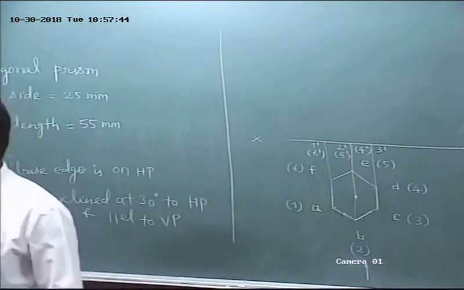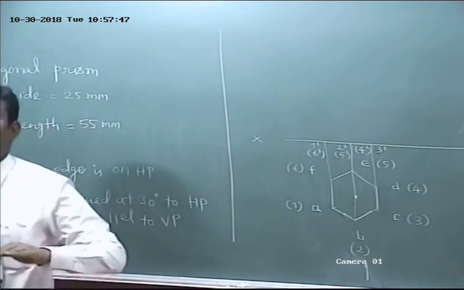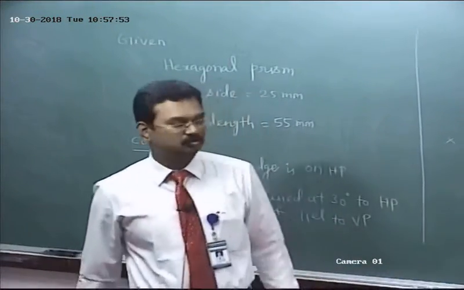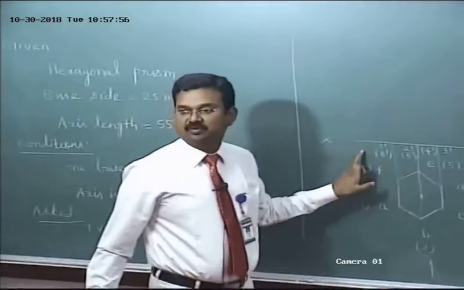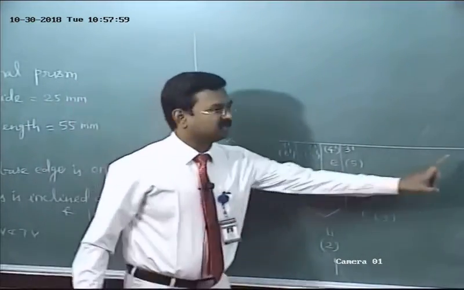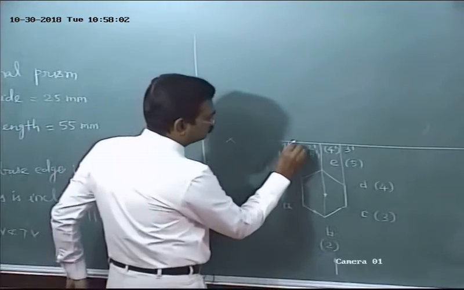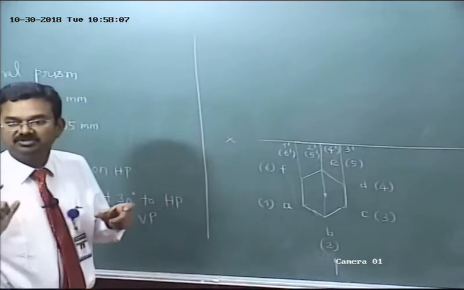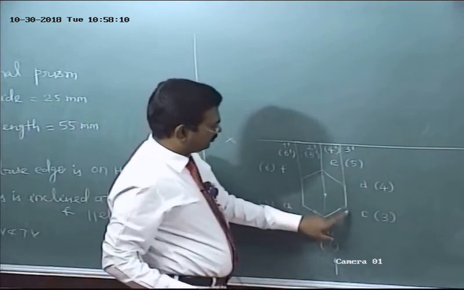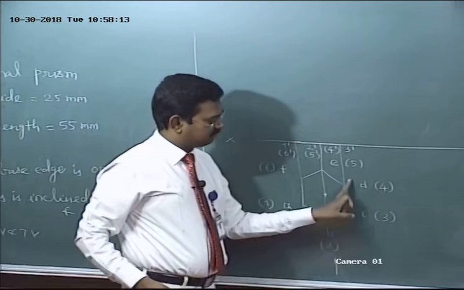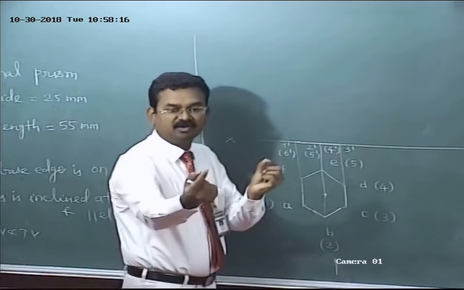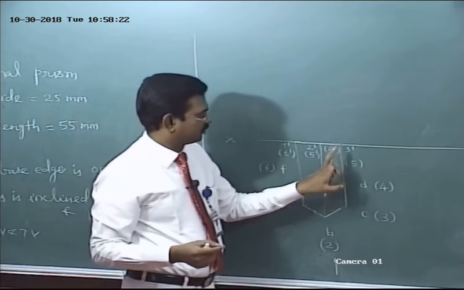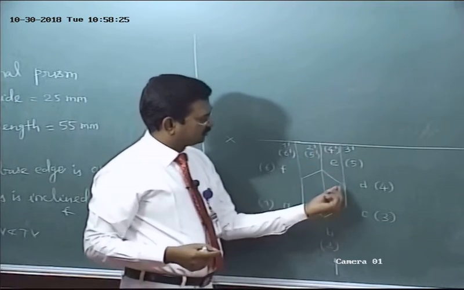Over. Okay. So what we did: we have marked all the bottom base corners on the reference line XY. You have to differentiate the base from the XY line, so the XY line should be drawn lightly. Join the points 1, 2 and 2, 3. It's a straight line. So the front view is a straight line. What about 3, 4? 3 visible, 4 invisible. In the front view, one end is visible, the other end is invisible. So this point is common for 3 and 4. Then 4, 5. Actually inclined to VP.